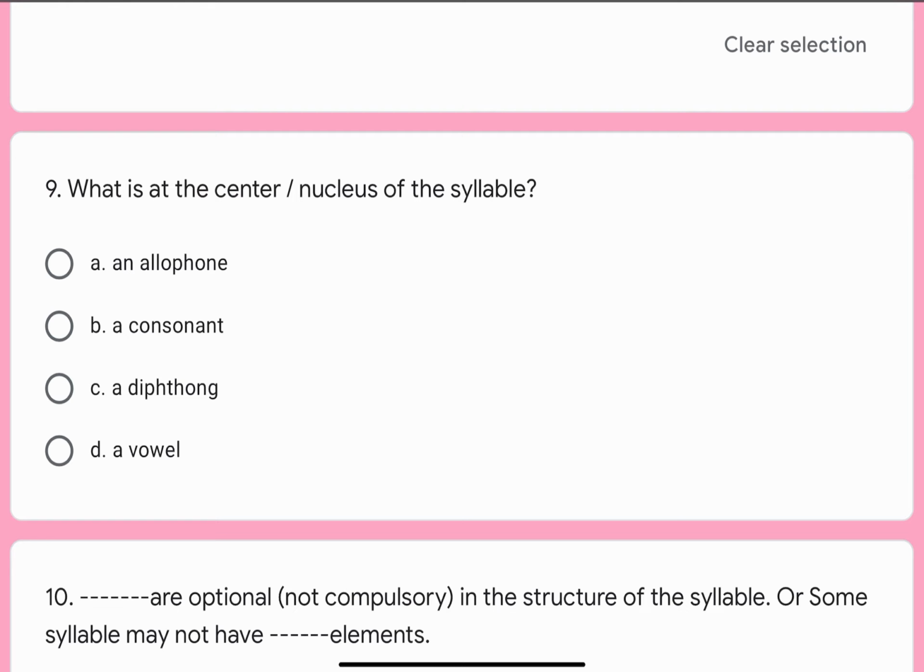Question number 9. What is at the center or nucleus of the syllable? Options are A. An allophone, B. A consonant, C. A diphthong, or D. A vowel. Correct option is D. A vowel.